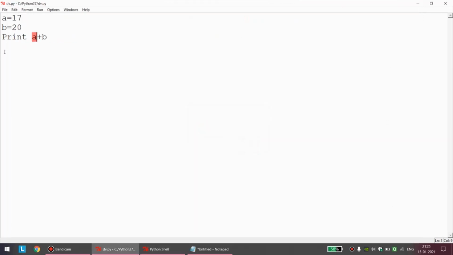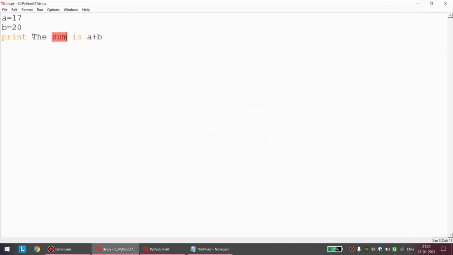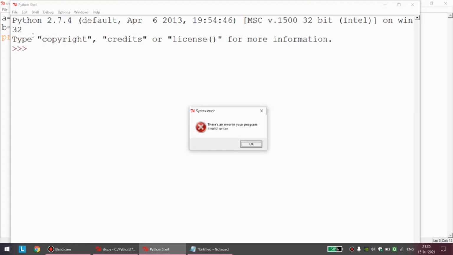And we can give n number of examples. Suppose this is a theory question: write a short note on compile time error. We can literally give n number of examples. Suppose I want to write the sum is A plus B. Will it work? Definitely it will not work because we are without double quotes. So we are almost experts in raising such kinds of errors. I hope you understand. Such errors will not allow the Python program to execute or run. This is a classic example of compile time error.